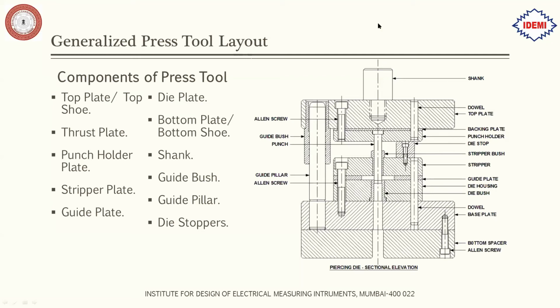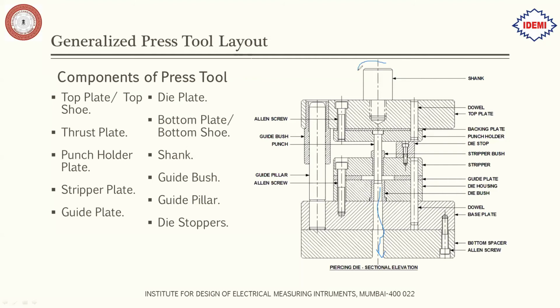So this is called the die plate. For this purpose, the die plate is used. Then the bottom plate, similar to the top plate, is used for holding the tool onto the machine.